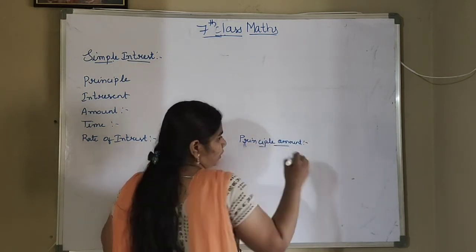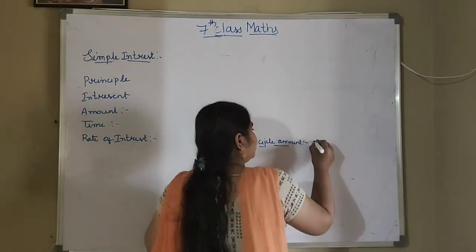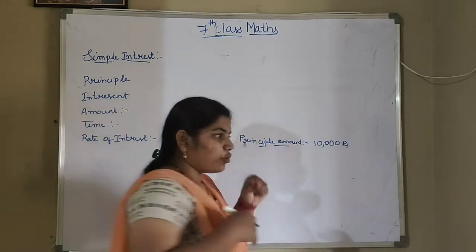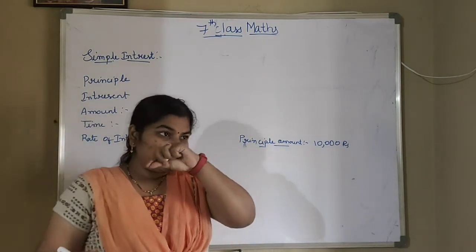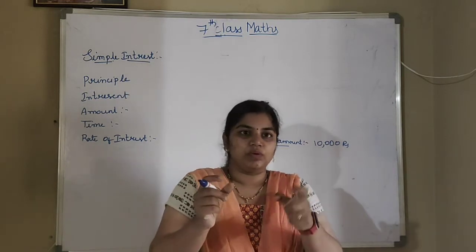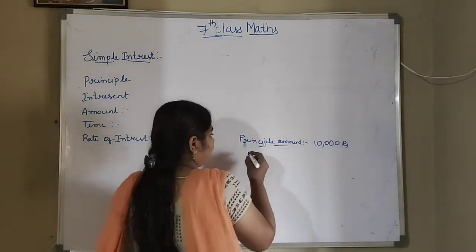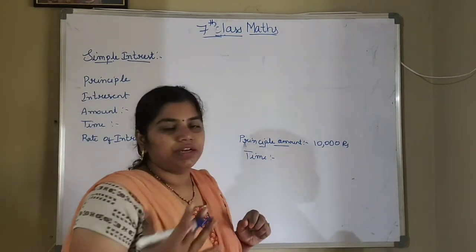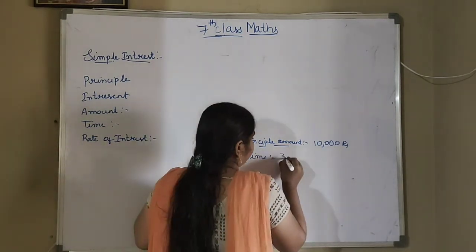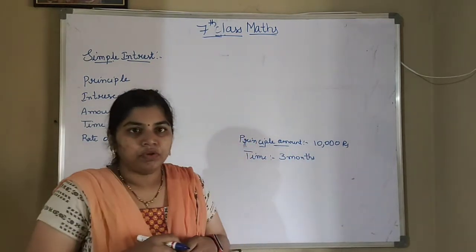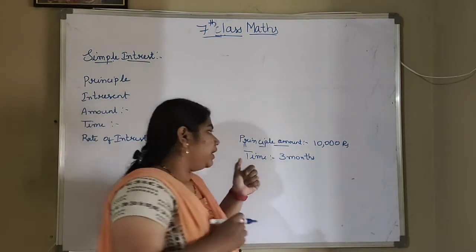I am giving how many rupees to her? That is 10,000 rupees. This 10,000 rupees is what? Principal amount. What I am giving, that is the principal amount. And I have asked her when she will return. So she will tell one time. So that period you will call as time. Suppose she has told me that she will return in 2 or 3 months. I am taking it as 3 months. She will return the money in 3 months itself. This 3 months will become the time here.